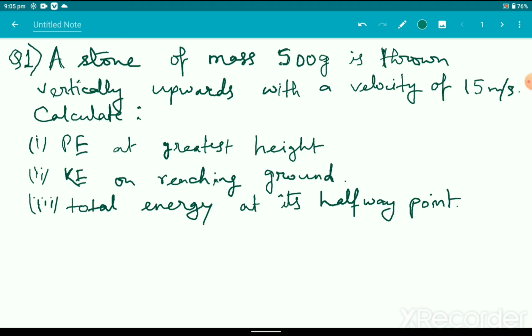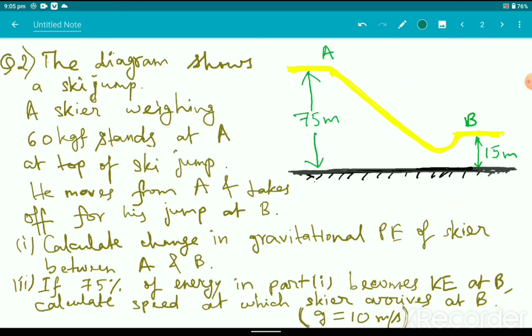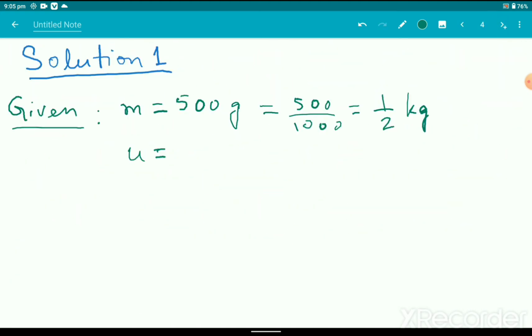You have to find out the potential energy at the greatest height, kinetic energy on reaching the ground, and total energy at its halfway point. Okay, so the given initial velocity equals 15 meter per second. Fine. So first of all, we have to find out the energy at the greatest height.